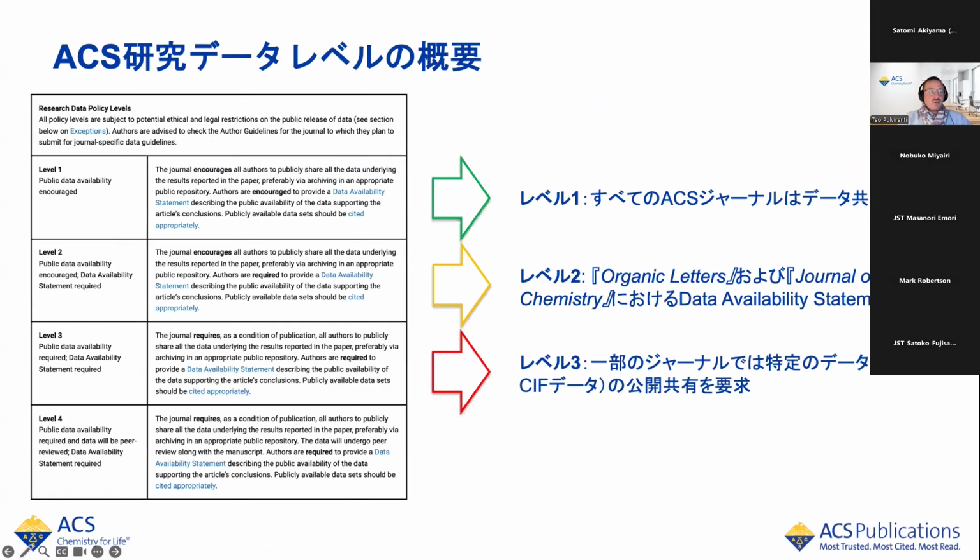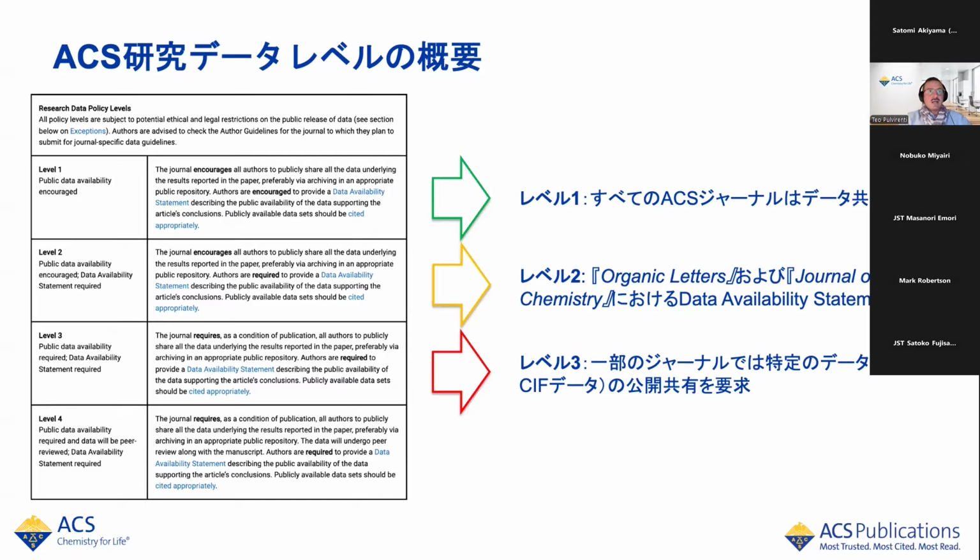Going a little bit deeper into the ACS research data policy, here I show the 4 different levels of the policy. Level 1 means that public data availability is encouraged from all the authors. When we go to level 2, public data availability is encouraged, but there is also the requirement for what we call data availability statements. And I'll provide more about the DAS.